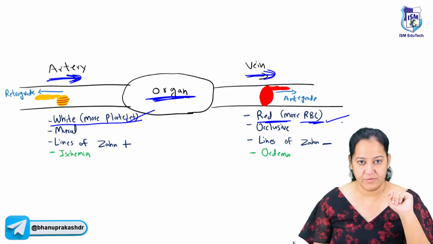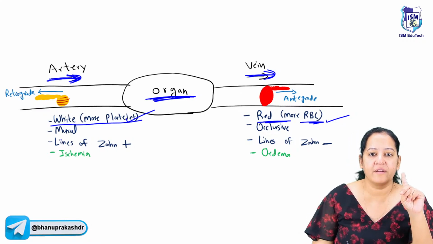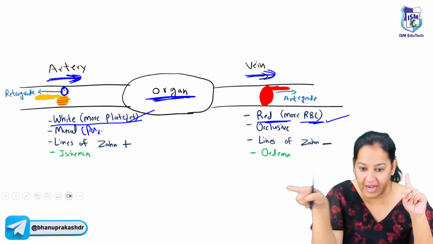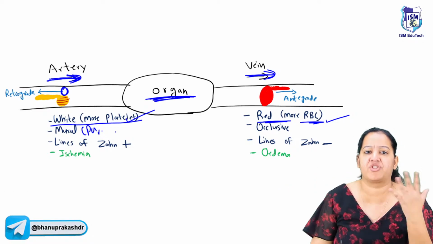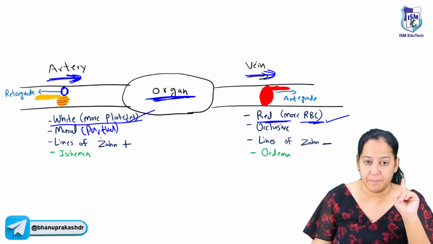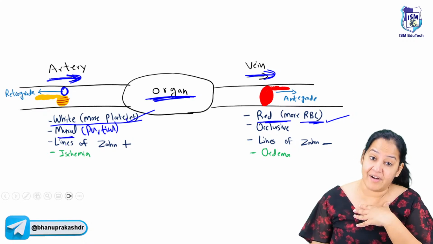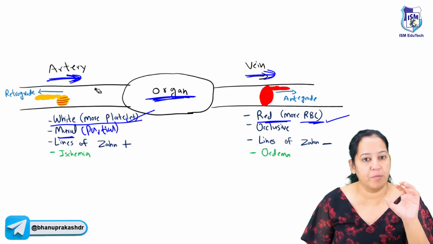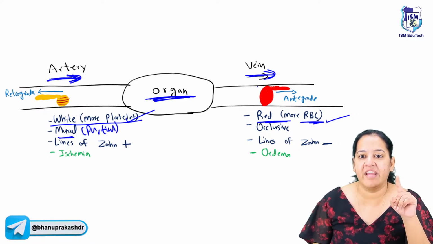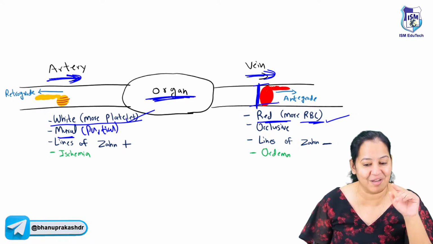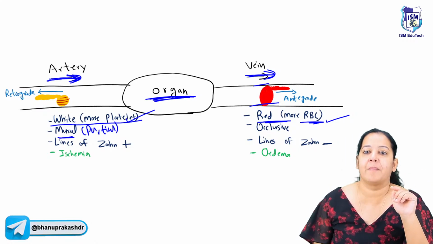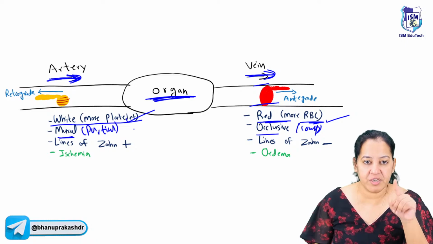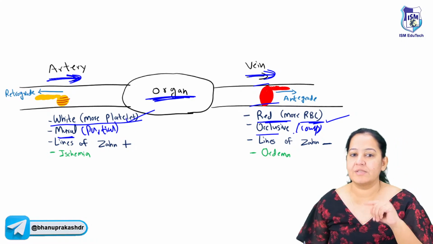That is the first difference you have to learn. The second difference: you see the arterial one is partially obstructed. There is still a space from which the blood can move here and there. So it's always partial. It's never completely obstructive. The partial is known as mural. So arterial thrombus is mural, partially obstructing the lumen. And see the vein one, it's through and through. It's compact, it's complete, blood cannot pass. It is known as occlusive. Occlusive means complete obstruction, and partial obstruction is known as mural.